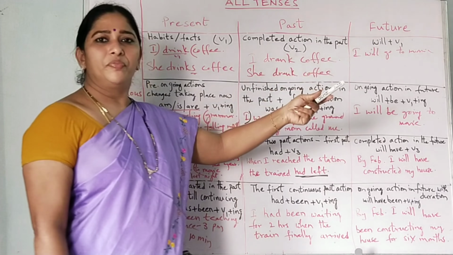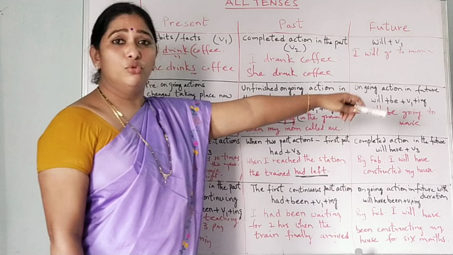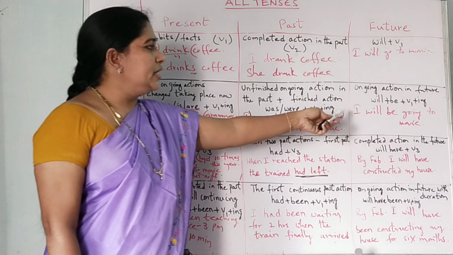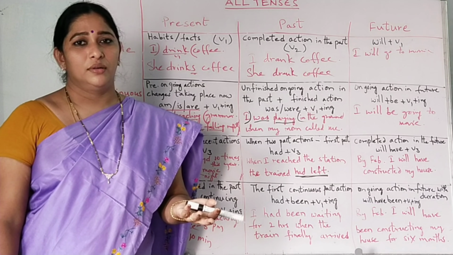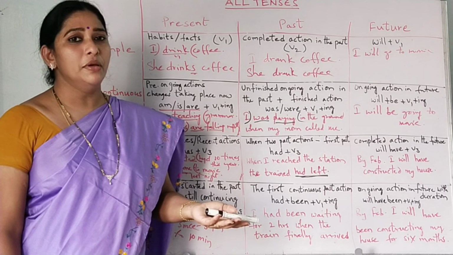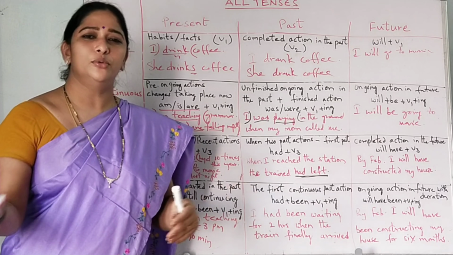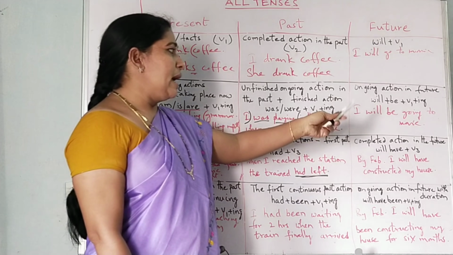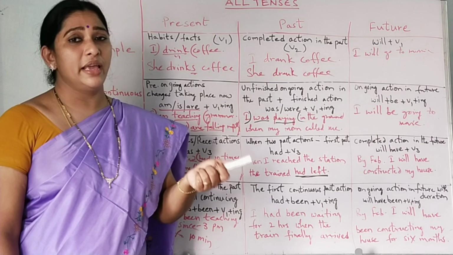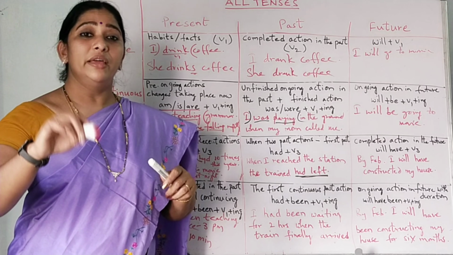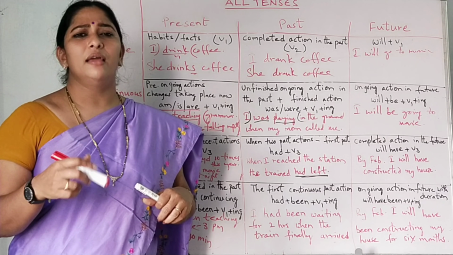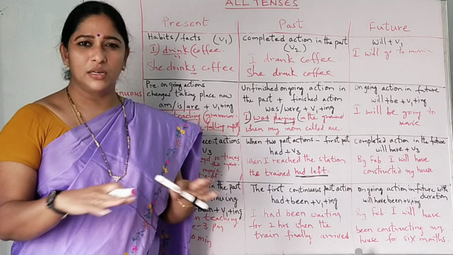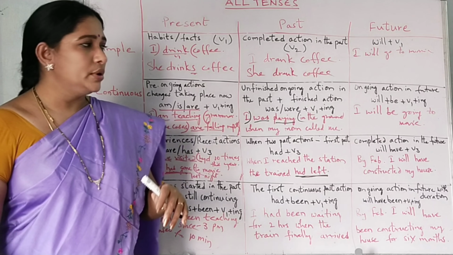So simple future, will or shall we can use. I will go to movie or I will watch this. I will meet you. And here, I will be meeting you tomorrow. I will be meeting. It's already decided to do that. So here, ongoing action in the future. So I will be doing this. I will be writing my exam tomorrow. If you have an exam tomorrow, then you can say, I will be writing my exam tomorrow. You are not writing actually. That's not the continuous tense. Will be, that's going to happen.